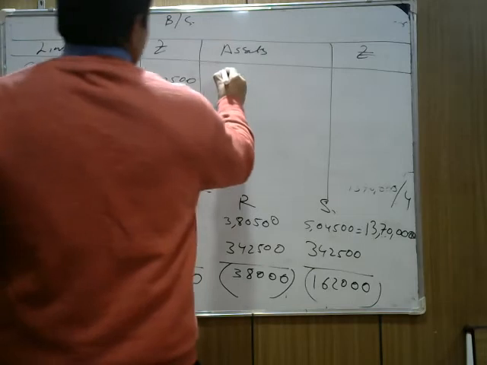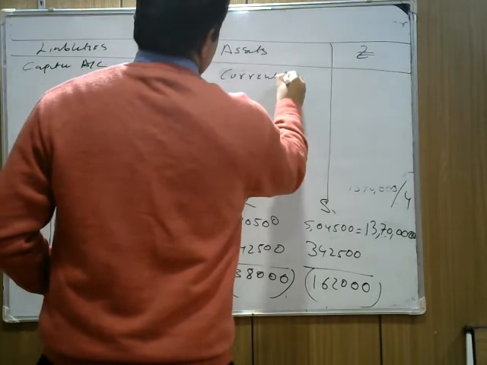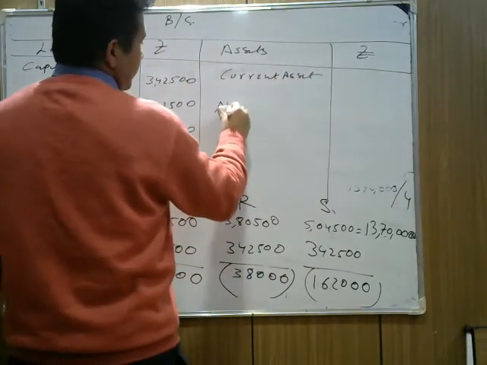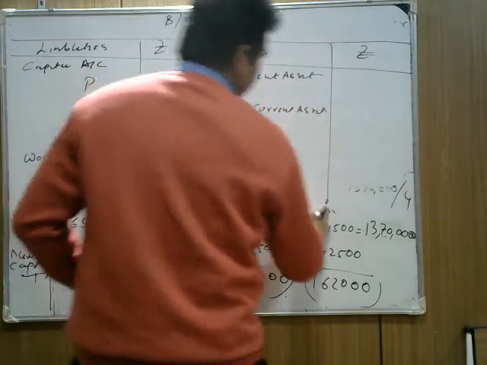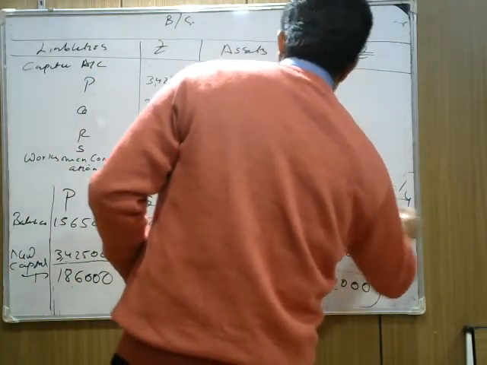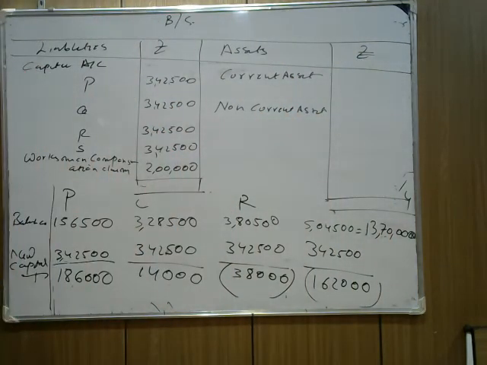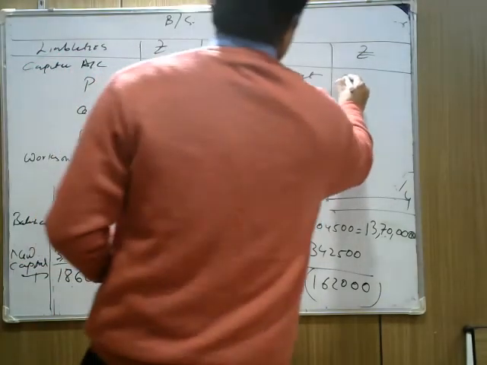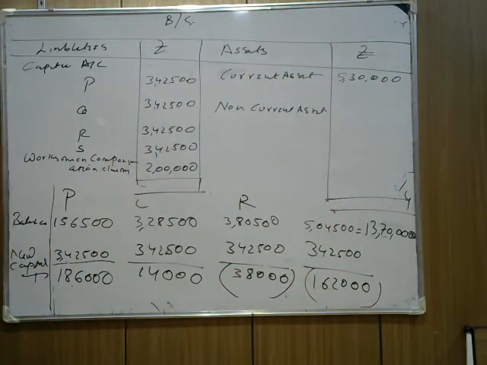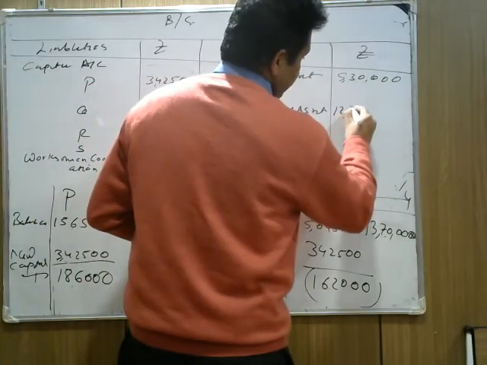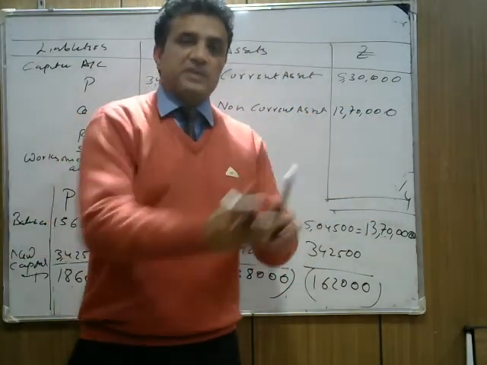Okay. Now, how much is current asset and non-current asset? We write current assets over here, and we write non-current assets. What is the amount of current assets we have? Check it. What is the amount of current assets given in the question? Current assets are 5,30,000. And the non-current assets given in the question are 12,70,000. Now add them. If both the balances match, it means our balance sheet is correct.